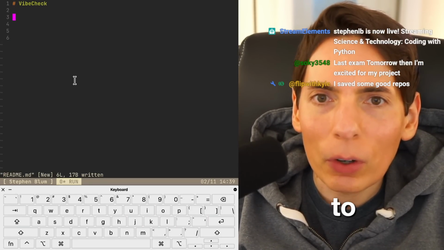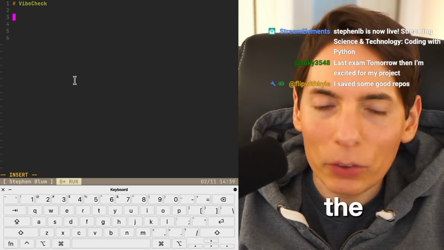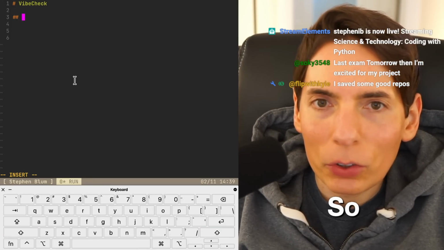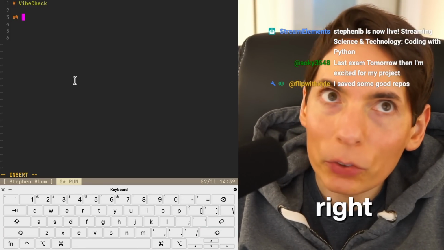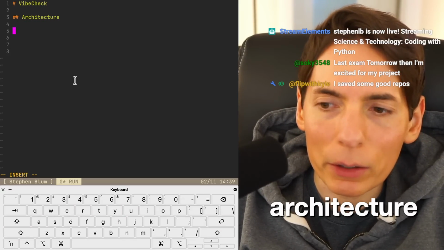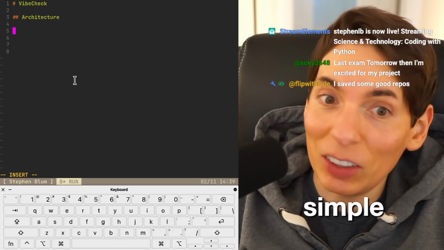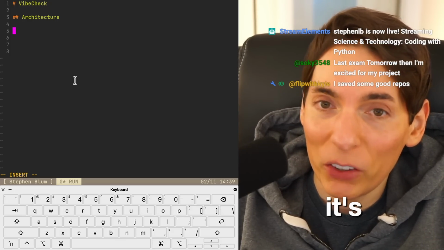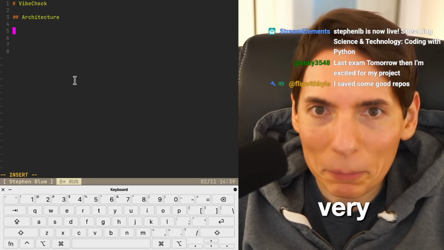What do we want to do here? So let's see the plan. Okay, so the plan. Let's define the architecture and the plan, right? So we'll have architecture. It's really simple. I think it's very possible that this will work very nicely.